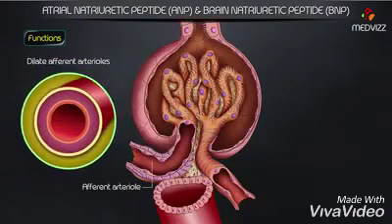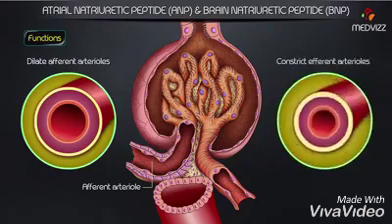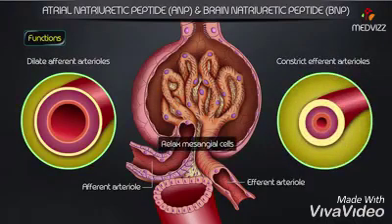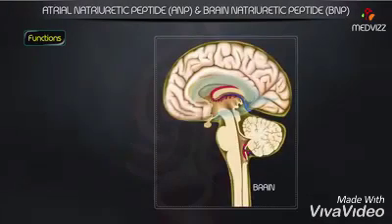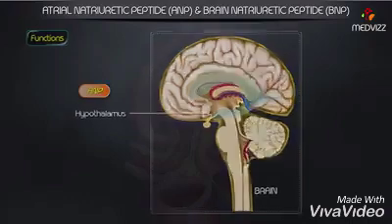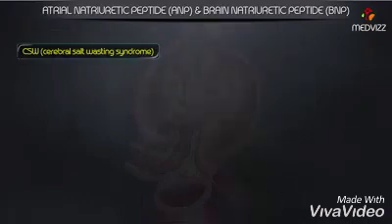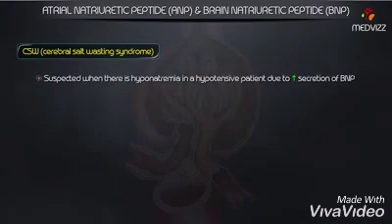They dilate afferent arterioles, constrict efferent arterioles, relax mesangial cells, and bring modest increase in GFR. Remember that in the brain, atrial natriuretic peptide is present in the hypothalamus. Cerebral salt wasting syndrome. It is suspected when there is hyponatremia in a hypotensive patient due to increased secretion of brain natriuretic peptide.